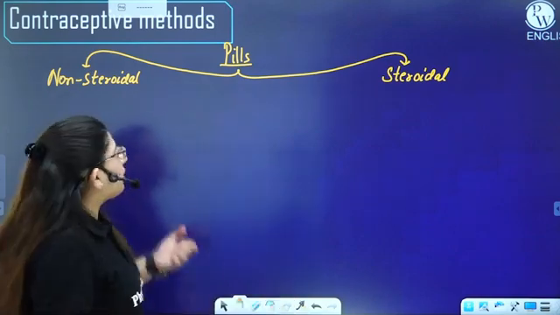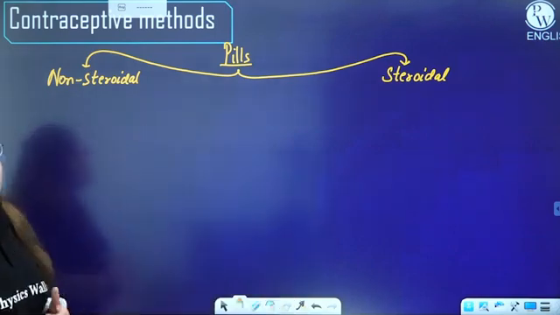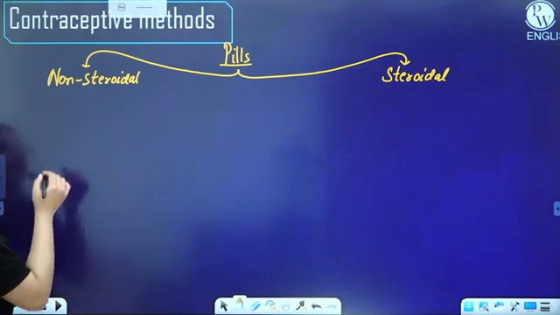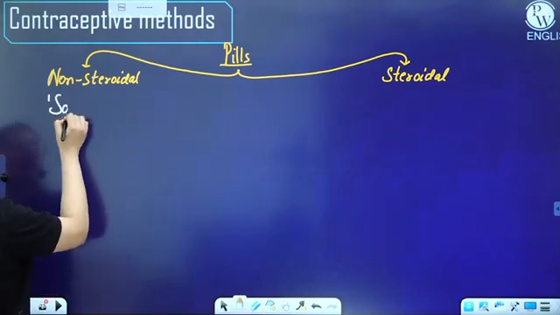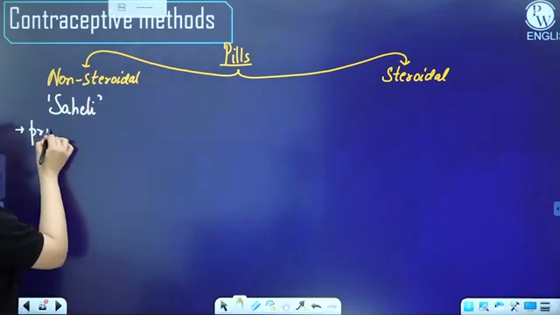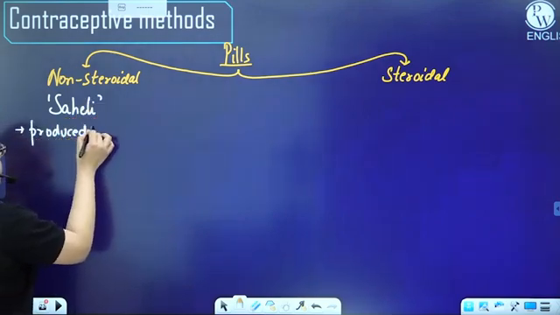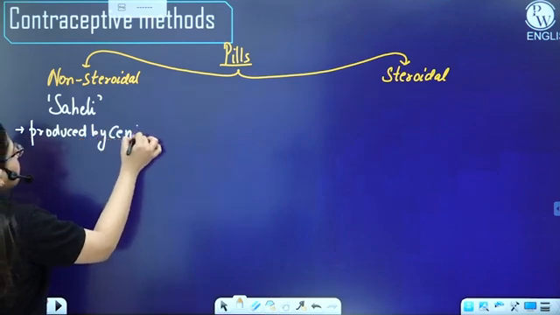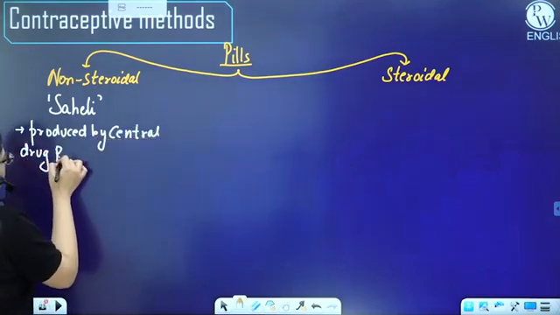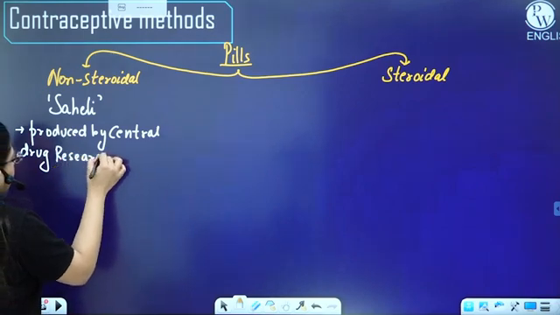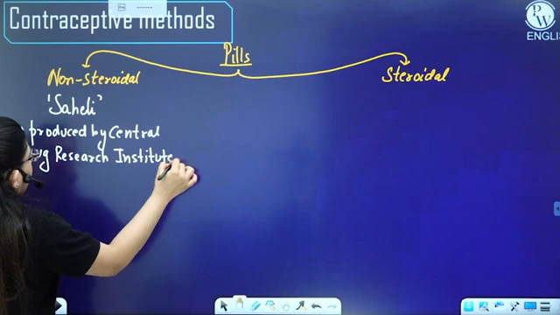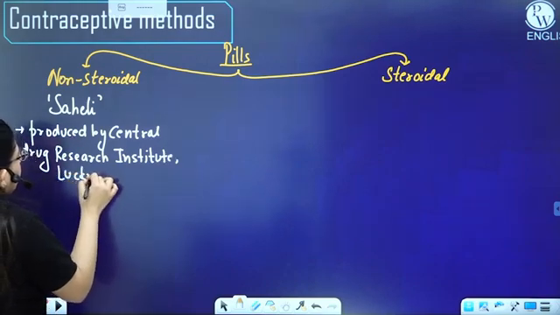So the first non-steroidal pill was produced by CDRI Lucknow, and its name was Saheli. Saheli was produced by the Central Drug Research Institute, Lucknow, right?